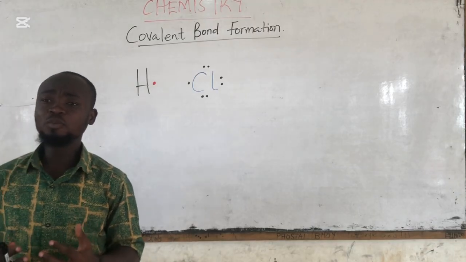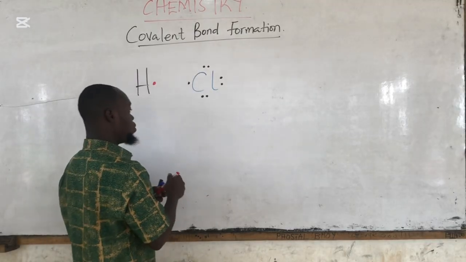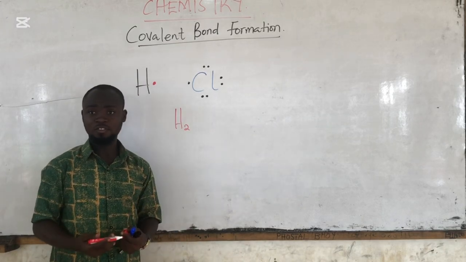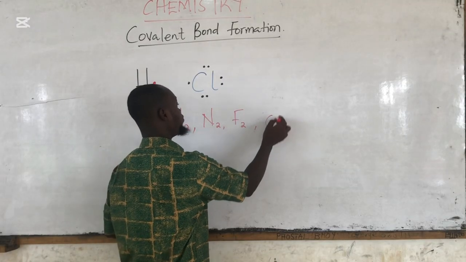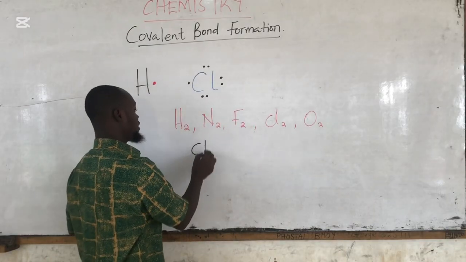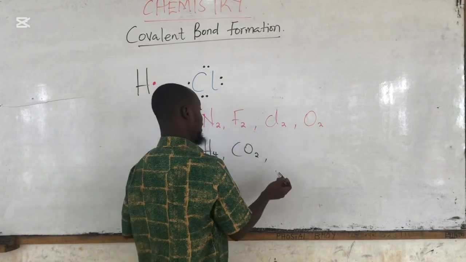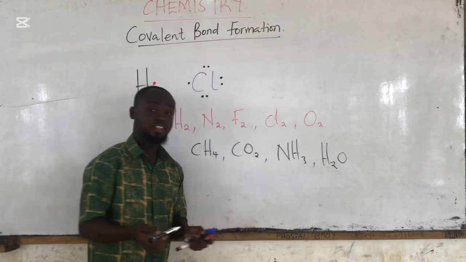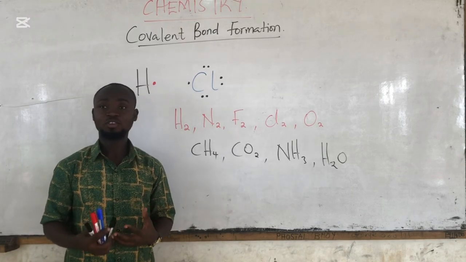Is that okay? Examples of compounds that exhibit covalent bonding. We can have H2, the homonuclear diatomic molecules especially, H2, we can have N2, we can have F2, Cl2, O2, we can also have CH4, we can also have CO2, we can have NH3, we can have H2O, etc. All these compounds here exhibit covalent bond formation.